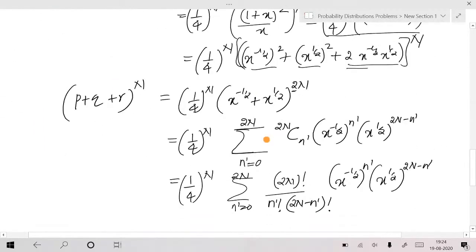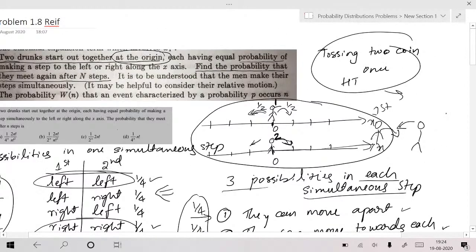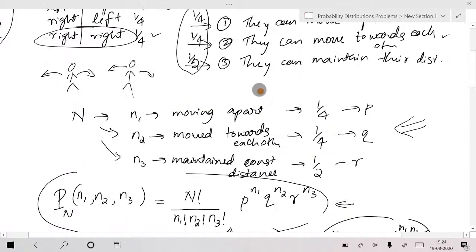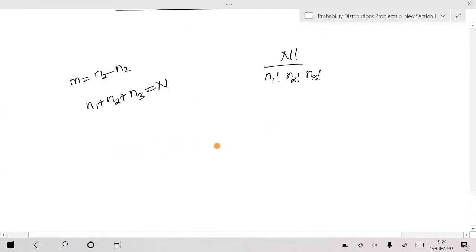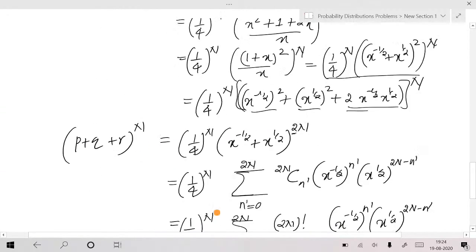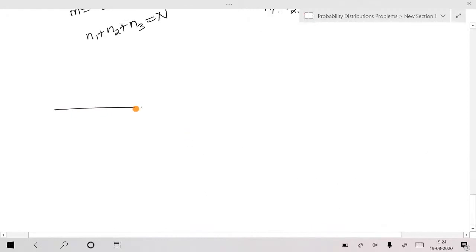So you fix one person, and you take the other person doing two random steps simultaneously, those are equivalent. Let me just draw this: 0 here, 0 here. That's the good idea.